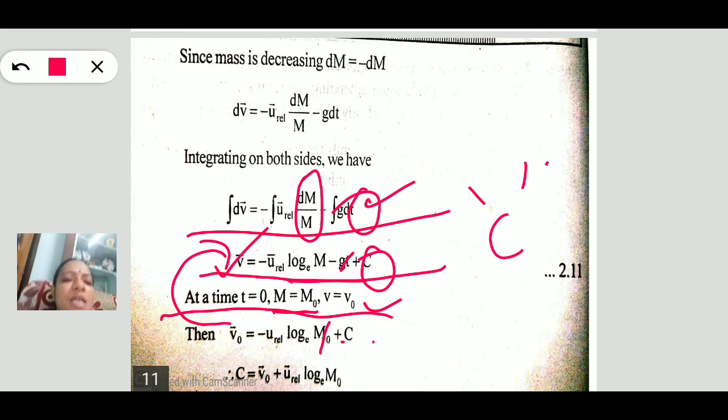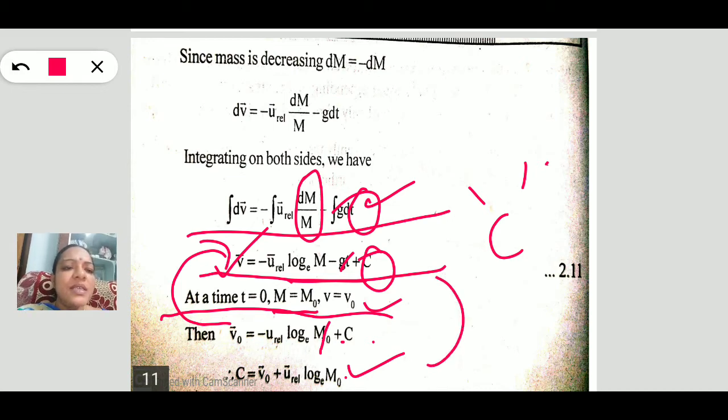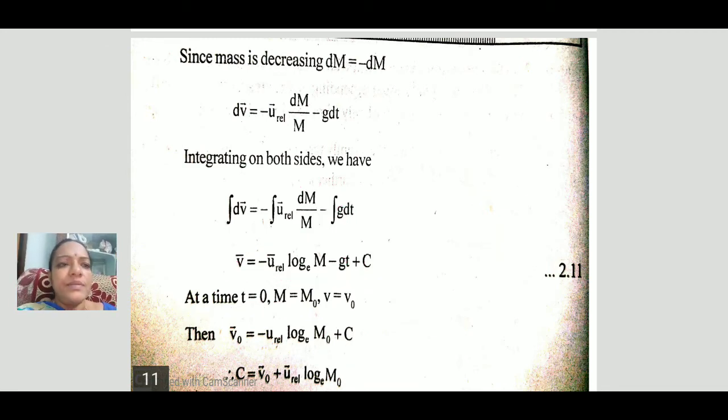By this, c comes as c is equal to v naught plus u relative velocity log e m naught. Substituting this again in the velocity equation, we get the final equation of the rocket with considering the external force.